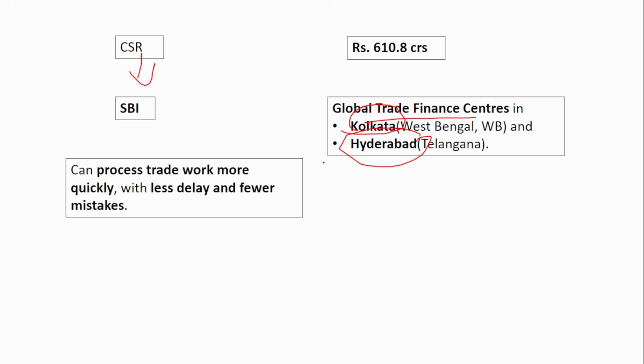State Bank of India has also opened global trade financial centers in Kolkata and Hyderabad. What is the purpose of these centers? They will process trade quicker, faster, and in an easier and more efficient manner. So basically, you have to know the solar rooftop program target, the agriculture spending, the CSR amount spent, and especially that 2 trade finance centers have been opened by the State Bank of India, one in Kolkata and the other in Hyderabad. That is enough.